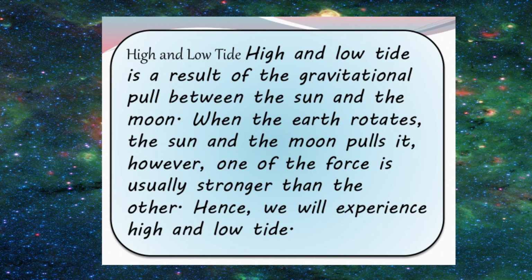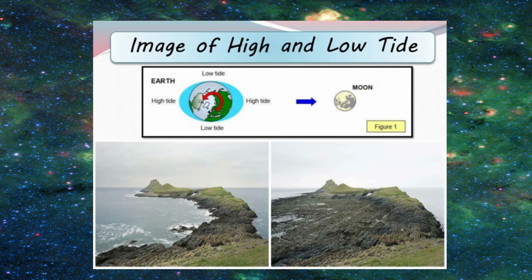So you can say that sun and moon are here like a magnet, and water is like iron. The way a magnet attracts iron, in similar form, sun and moon's gravity attract water. So water is lifted, which causes high tide, and when water comes down, it causes low tide. So low tides and high tides are caused due to gravity of sun and moon, which is because of rotation. Now how is it because of rotation? Because of the tilt of the earth, one portion of the earth faces sun more closely. That area will have more tides as compared to the portion which is away from the sun.